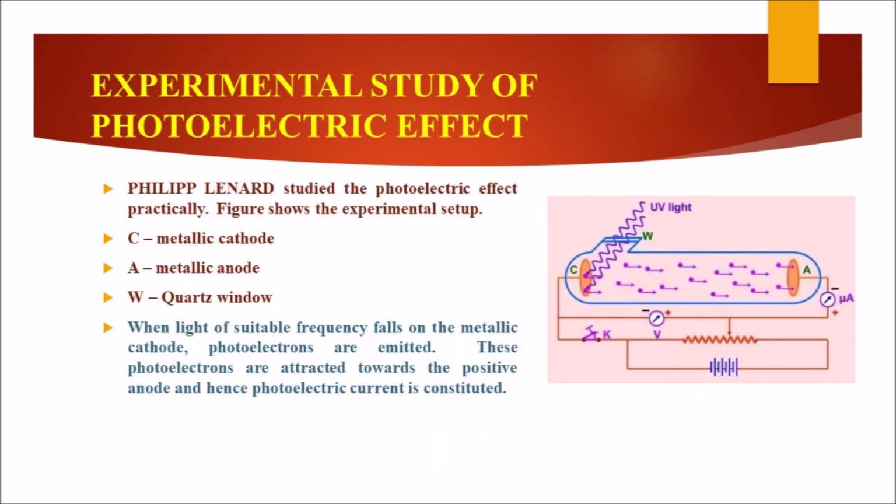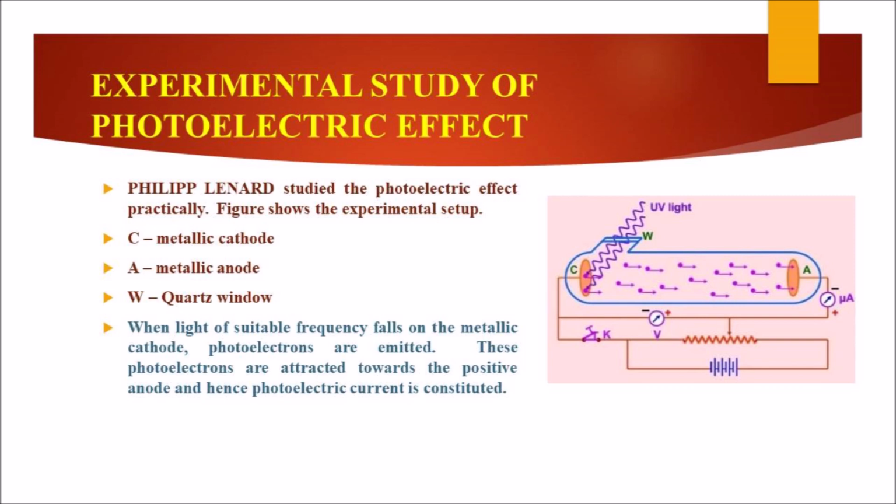Experimental study of photoelectric effect. Philip Lenard studied the photoelectric effect practically. This figure shows the experimental setup. C is the metallic cathode, A is the metallic anode, W is the quartz window.